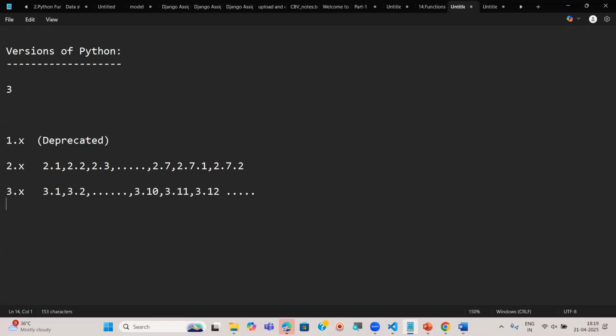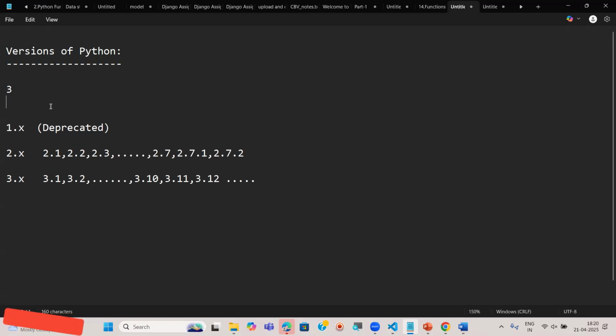I'm going to show all these on the official website also, where we can check these versions and how to download them. I'm going to explain all these one by one for you. Don't worry about it. First, try to understand what versions are available in Python. Later, I'm going to explain how to know all these versions, and how to download and install a specific version of Python, step by step.